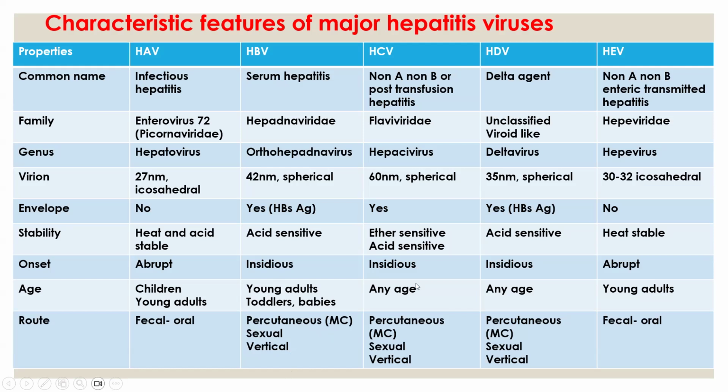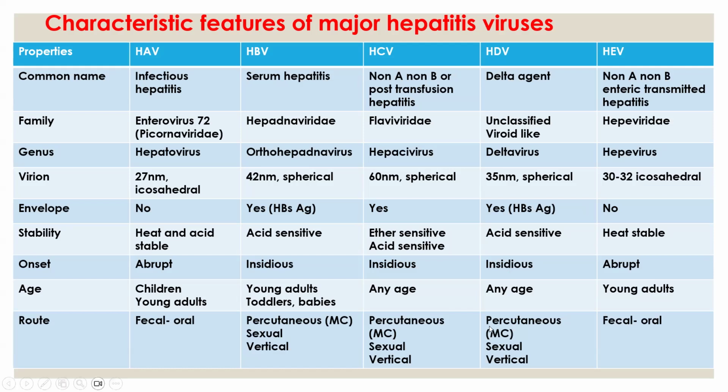Next, in case of hepatitis C virus, the most common route is percutaneous only. It is mostly transmitted by contaminated syringes. So needle stick injuries are one of the major things for hepatitis C virus transmission. Another mode is sexual and vertical transmission.